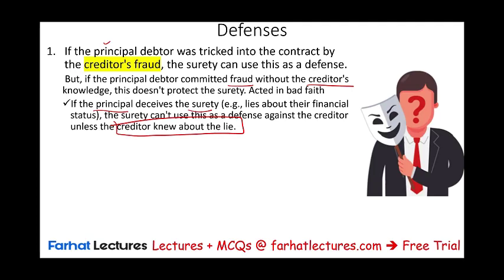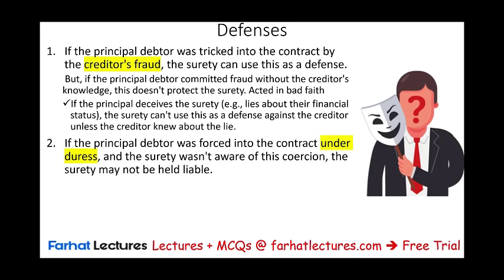But if the creditor is not aware of it, well, the creditor was deceived as well because the debtor deceived both, and the surety can't do anything about this. When a person asks you to co-sign, it means they don't have good credit. There's something wrong with their credit. They either have no credit, meaning a lack of credit history, or in the past they have had lousy credit. In other words, they're not responsible. So you have to be very careful when you co-sign a debt for someone.